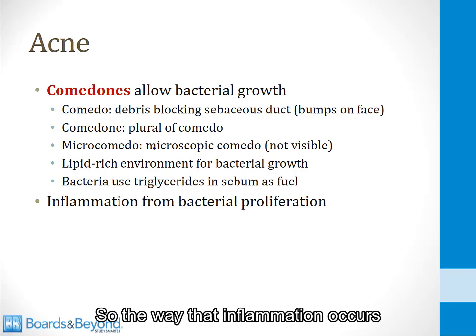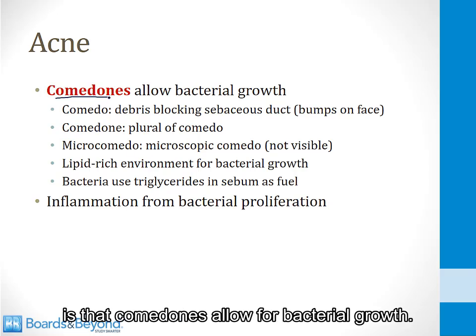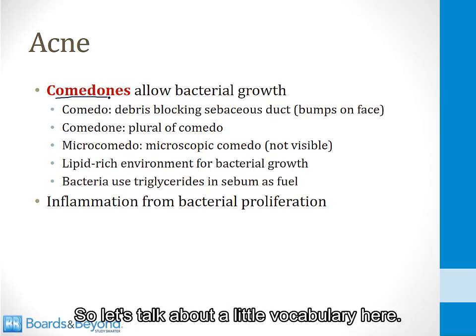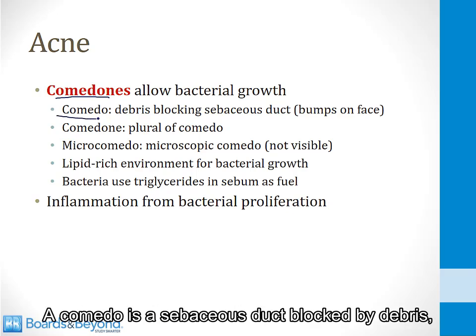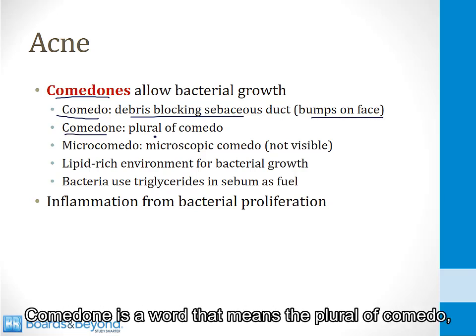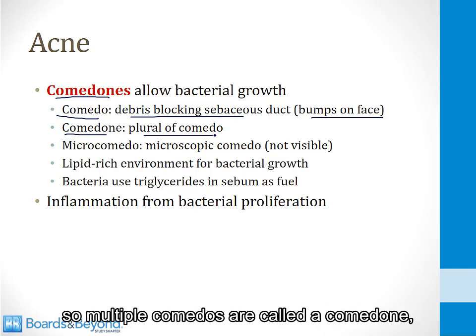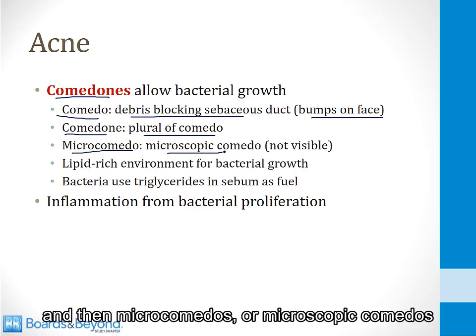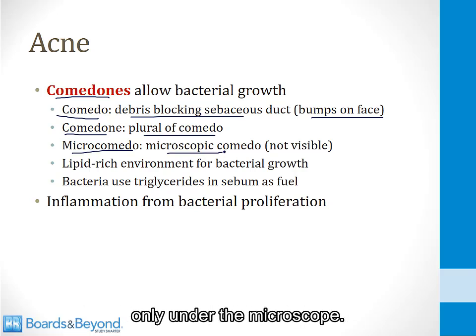So the way that inflammation occurs is that comedones allow for bacterial growth. So let's talk a little vocabulary here. A comedo is a sebaceous duct blocked by debris. This leads to the creation of little bumps on the face. Comedone is the plural of comedo, so multiple comedos are called comedones, and then microcomedos are microscopic comedos that are not visible with the eye, only under the microscope.